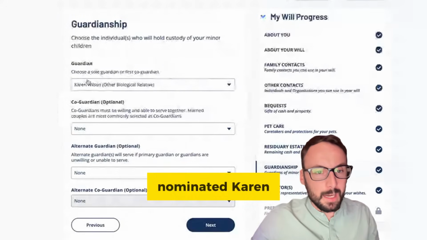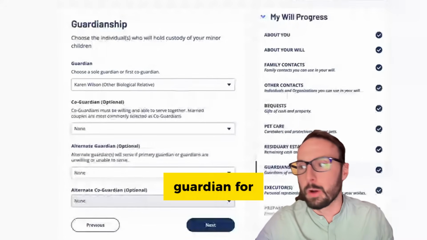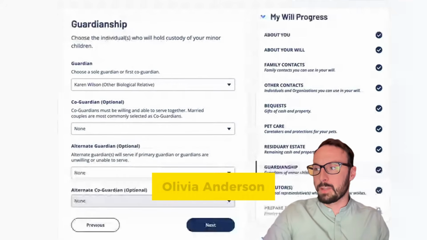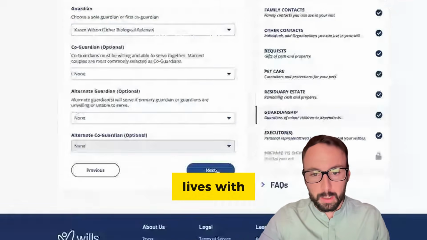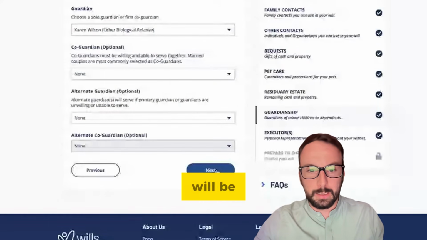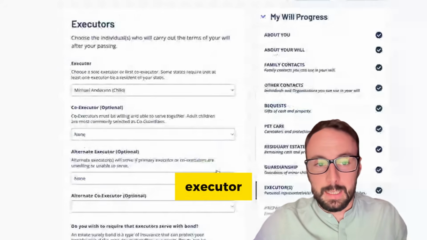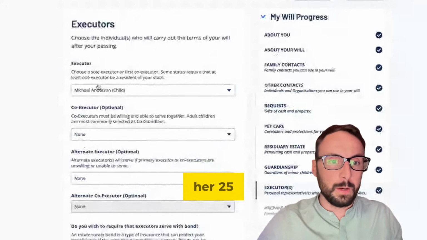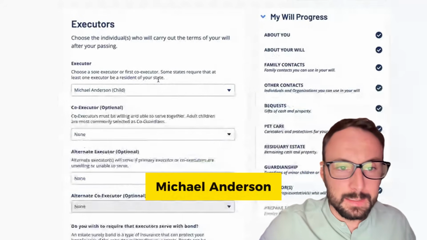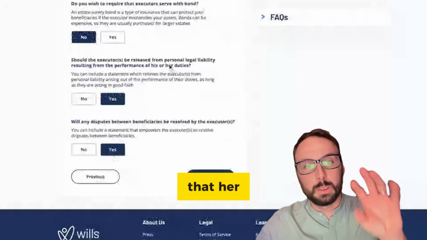She has nominated Karen Wilson, who is her sister, as the guardian for her 14-year-old daughter, Olivia Anderson, who still lives with her. If she passes away before she turns 18, then Karen will be the assigned guardian. Finally, you have to select an executor. Now, she has selected her 25-year-old son, Michael Anderson, as the executor of the estate. He will be tasked with making sure that her wishes are honored.